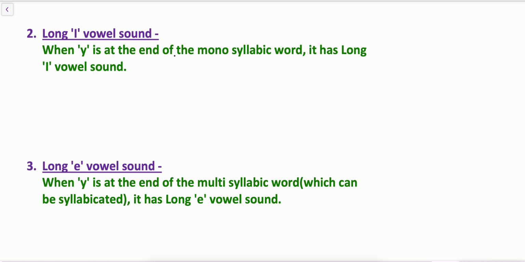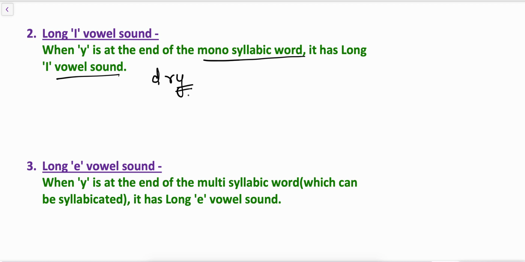Second, long I vowel sound. When letter Y appears at the end of the monosyllabic word. What is a monosyllabic word? Which has only one syllable, that is a single sound. It has long I vowel sound. Example, DRY. Dry is a monosyllabic word, and here the Y is at the end of the monosyllabic word. So it has long I sound. So DRY, dry. Here the Y creates I sound.